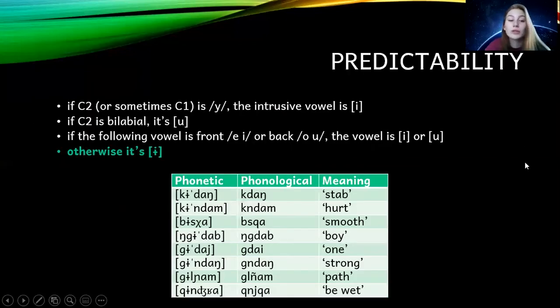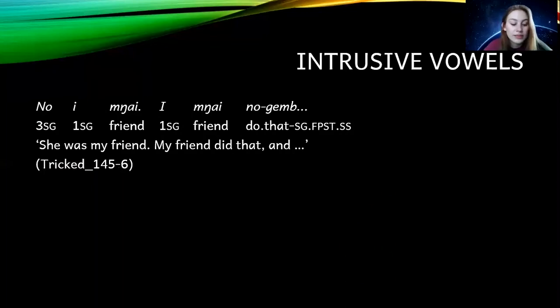Then our last rule is if none of the above conditions apply, we will have barred I as the quality of the intrusive vowel. In this example, here are a couple tokens of the word friend, which is manai. In the first token, you will be able to hear the intrusive vowel. And in the second token, there is no intrusive vowel. The speaker is Casper Yamu. So let's take a listen.